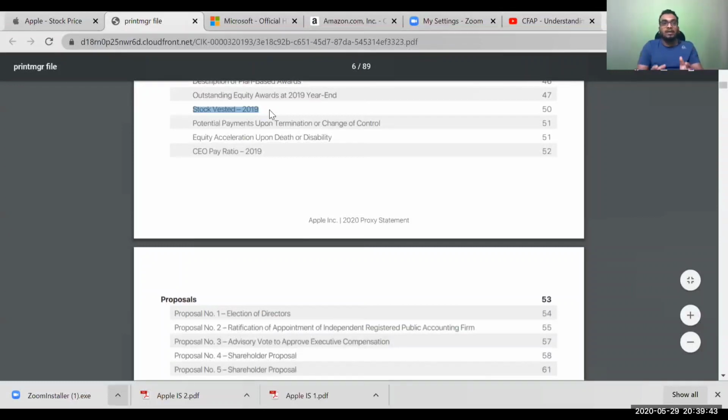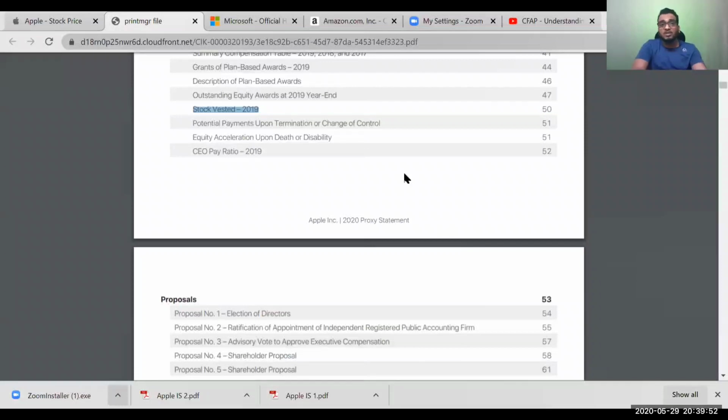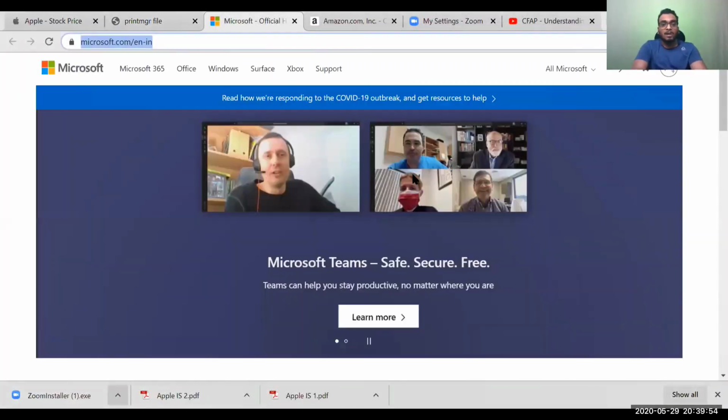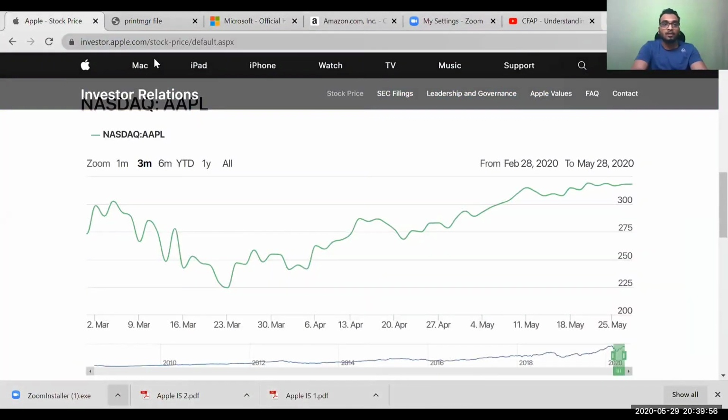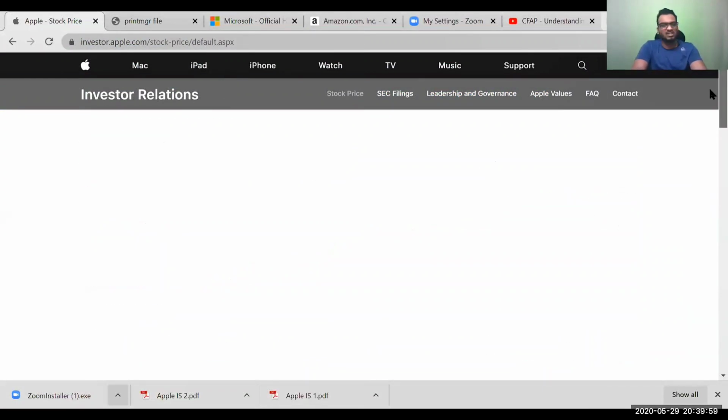That is required. Now there is something called Edgar filing. I'm not sure if I can type in here. We'll talk about this Edgar filing in the upcoming sessions. But this is what you need to understand as far as a company's financial statements are concerned. So this is quite important.